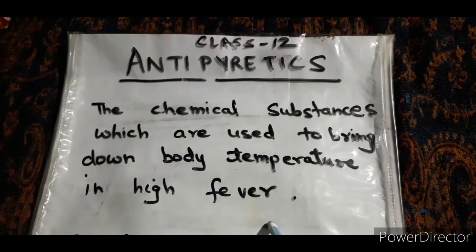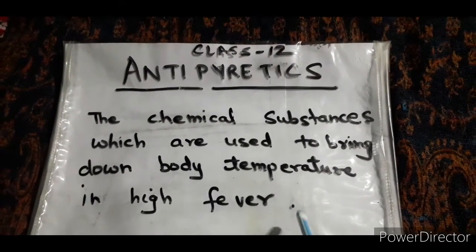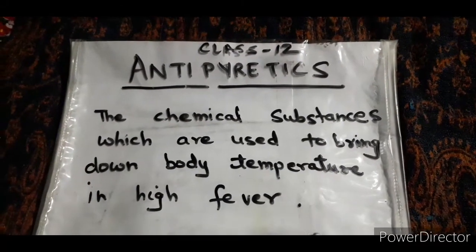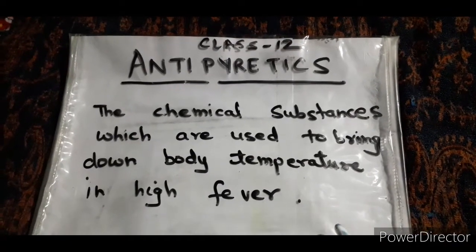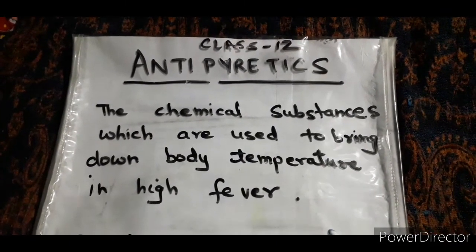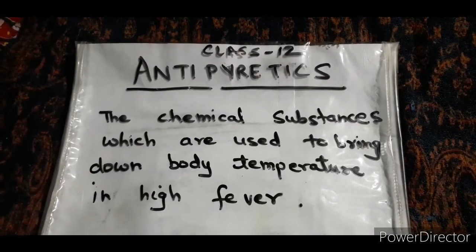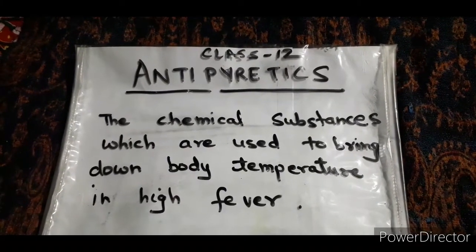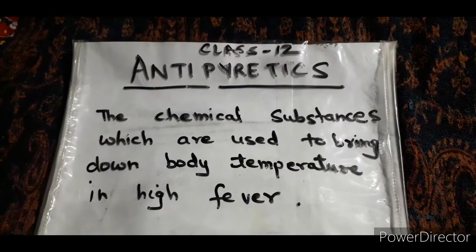These drugs affect the hypothalamic center of the body, which in turn activates the dilation of the peripheral blood vessels, and this increases the rate of perspiration. And what happens, the heat of the body is lost and the temperature gets lowered.